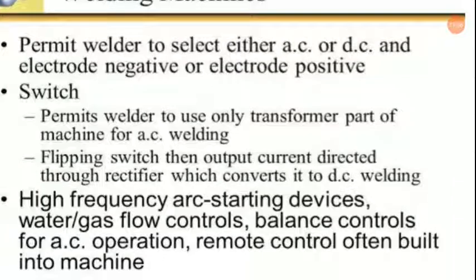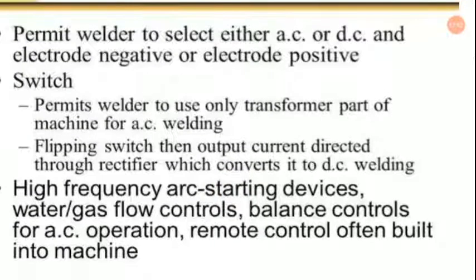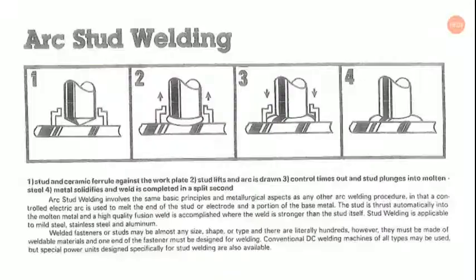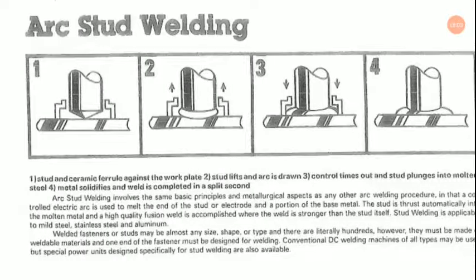Now rectifier welding machines permit the welder to select either AC or DC and electrode negative or electrode positive at the same time. It can switch, and permits the welder to use only the transformer part of the machine for AC welding. Flipping a switch then directs output current through the rectifier, which converts it to DC welding. High frequency arc starting devices, water and gas flow controls, balance controls for AC operation, and remote control are often built into the machine.